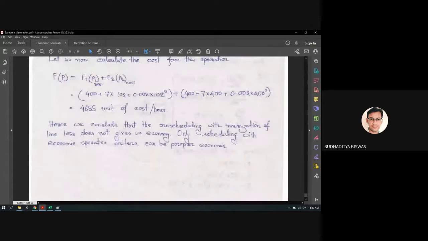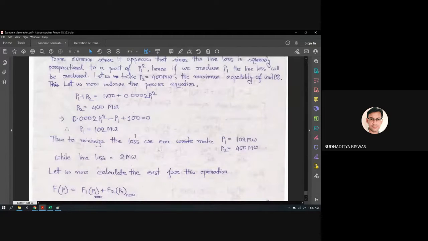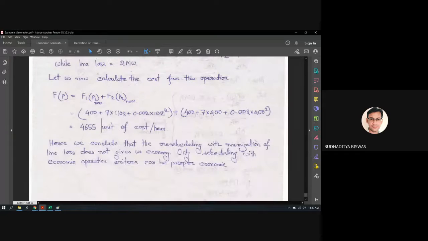But if we do it without any scheduling formula, just based on the upper and lower limit, then the transmission loss is minimized to 2 megawatt, but it does not give us more economy, because here we need to spend 4655 units of cost per hour. Previously it was 4623. So hence we conclude that rescheduling with minimization of the line loss does not give us economy. Only scheduling with economic operation criteria can give us the proper economy. Got it?